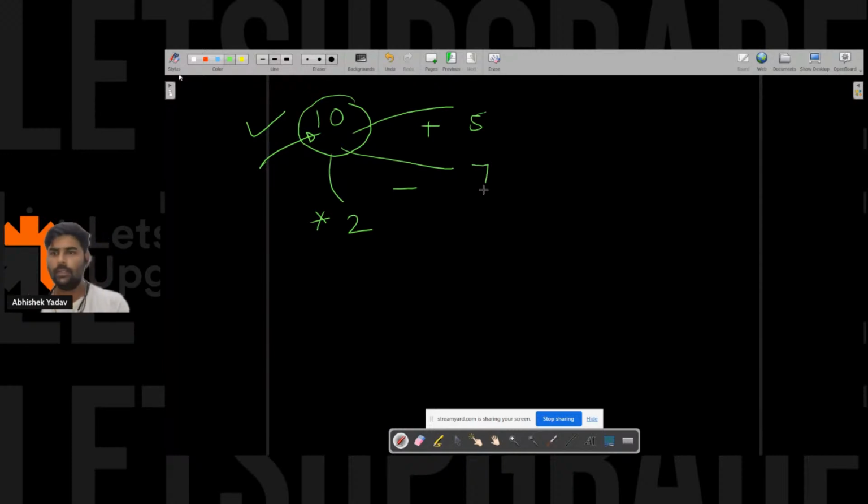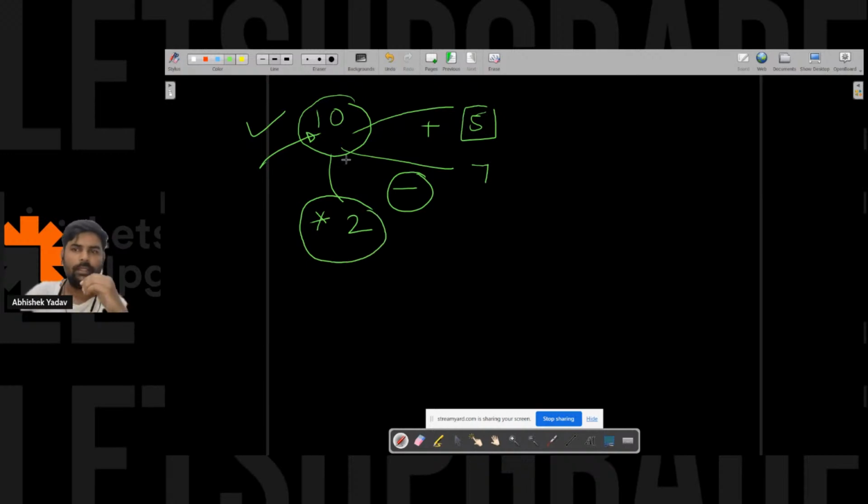Yeah. So let's start with the part. Okay. So what do we have to do? We have the data 10 and we want to add 5 to the data 10. And similarly, we want to subtract 7 from the data 10. And similarly, we want to multiply 2 with the data 10.